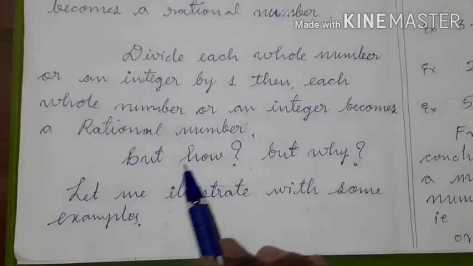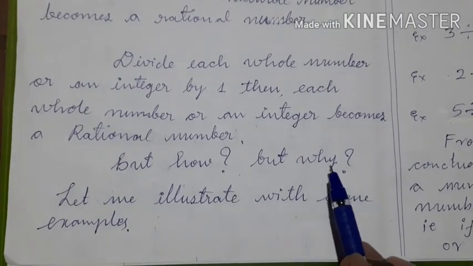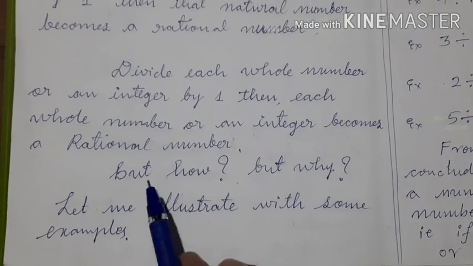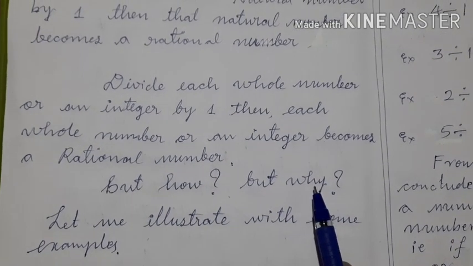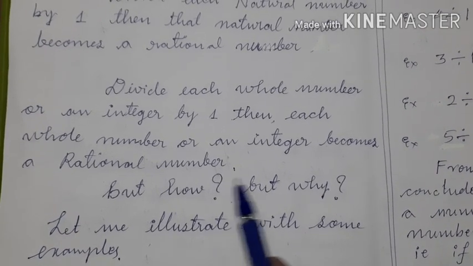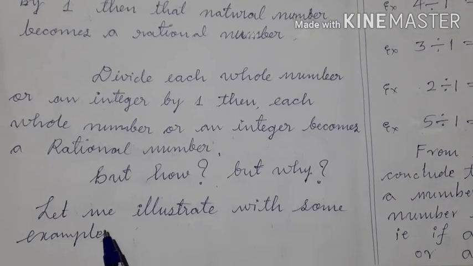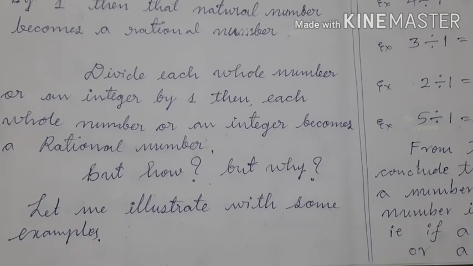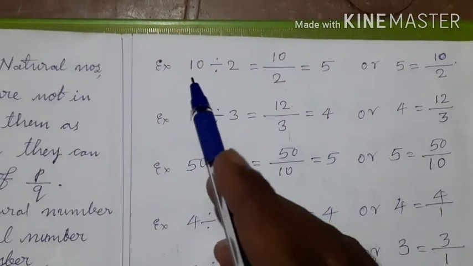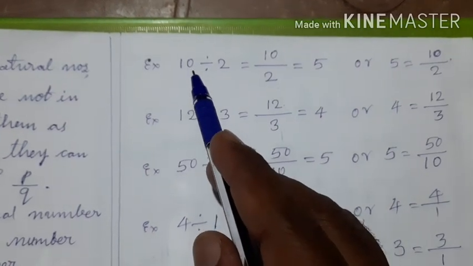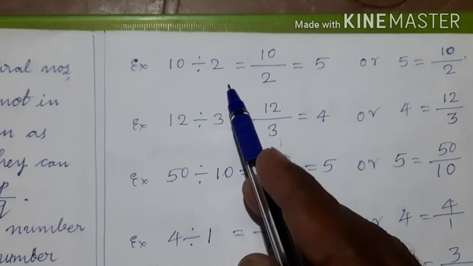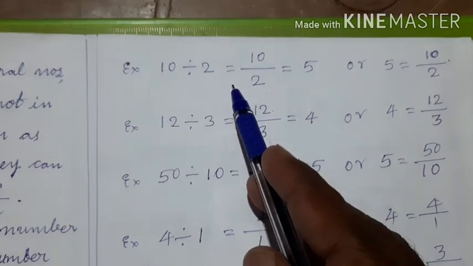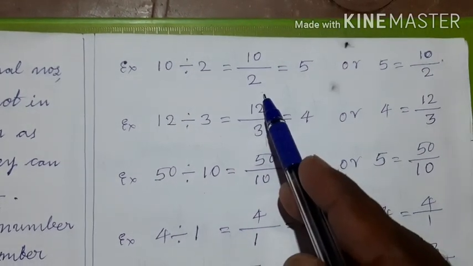But how? But why? To answer these questions, let me illustrate with some examples. See here children, 10 divided by 2 is also equal to 10 upon 2.